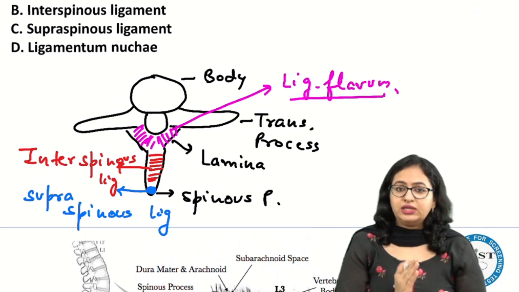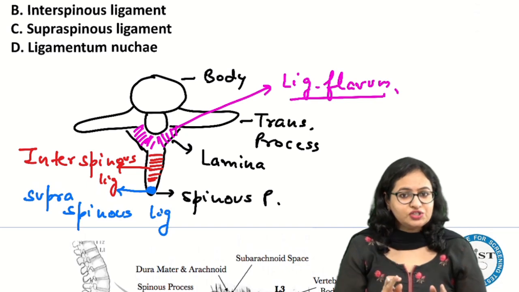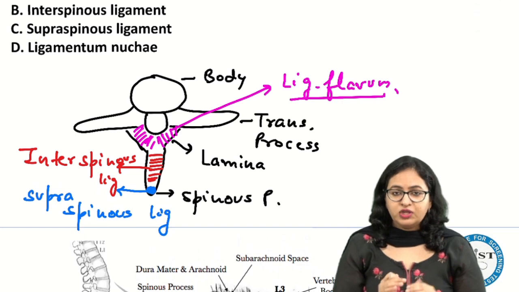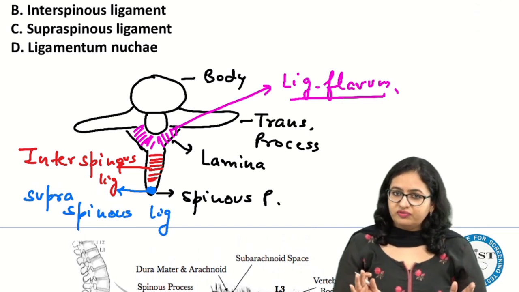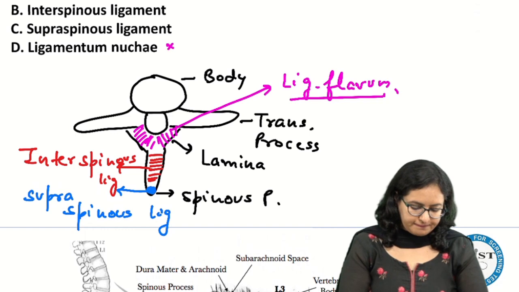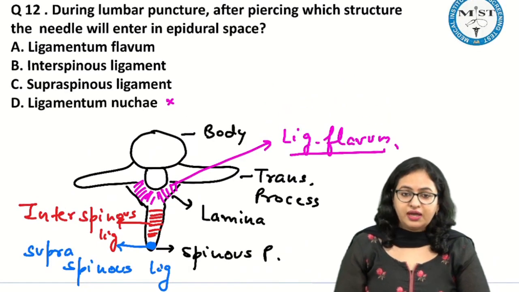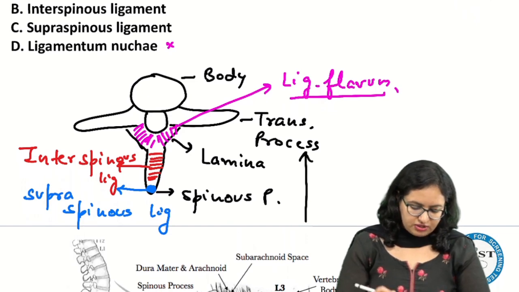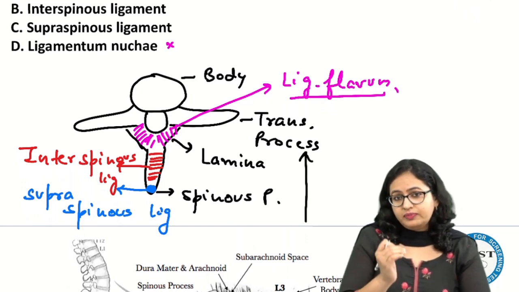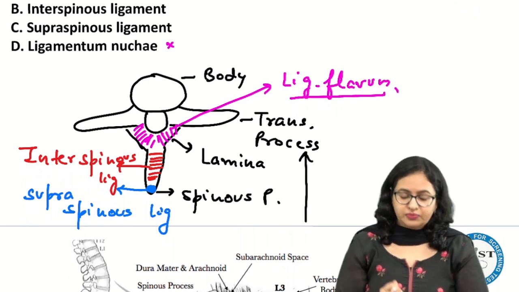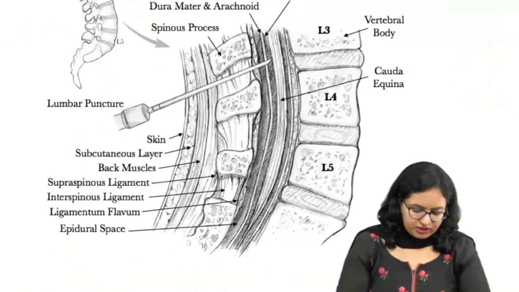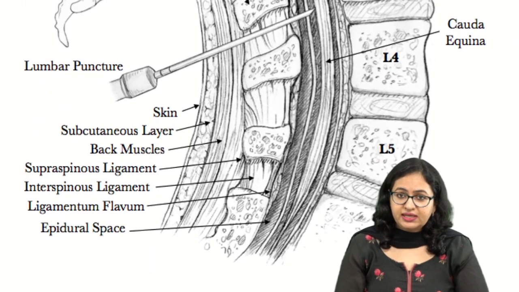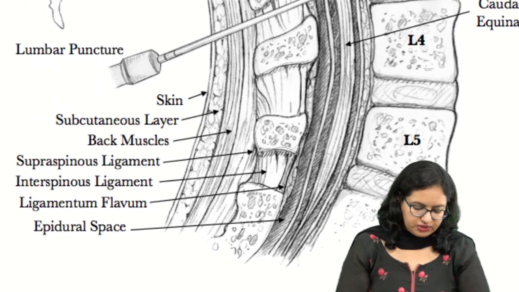When we are talking about the lumbar puncture, we are actually going to the lumbar region, most probably to the junction between L3 and L4. So the ligamentum nuchae, we can easily exclude. Now if I put the needle from outside, you can yourself tell in what order you will pierce the ligaments. For that we can see this image over here, in which the lumbar puncture needle has been put, and what are the layers which will be pierced.